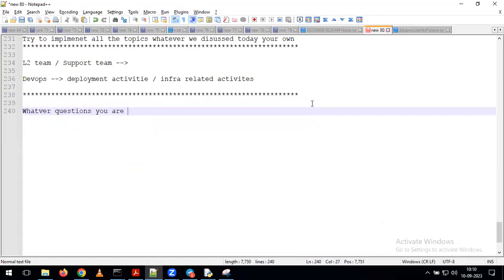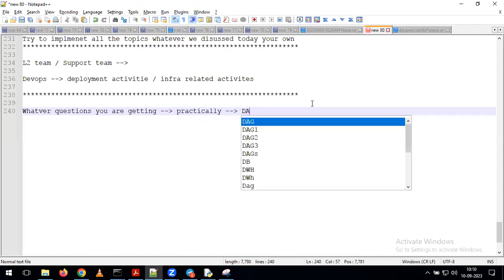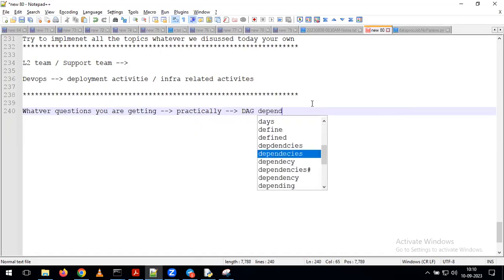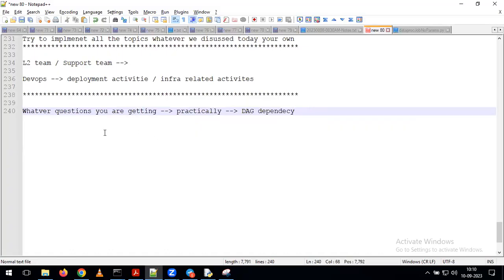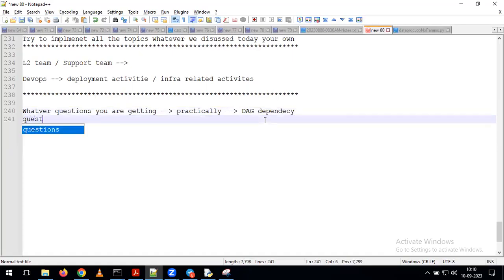Whatever questions you are getting, you can do practically. Someone is asking how to give multiple DAG dependencies, right? So you can try it practically. With that, you can clarify your question. I explained at a high level, but whatever questions you are getting, try to do that activity practically. With that, you can get a clear picture. In that process, if you have any questions, you can ask me. I can provide support.